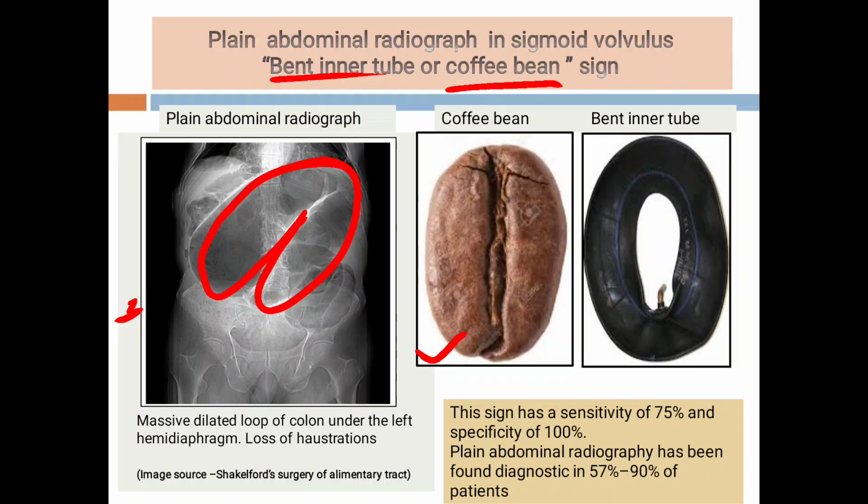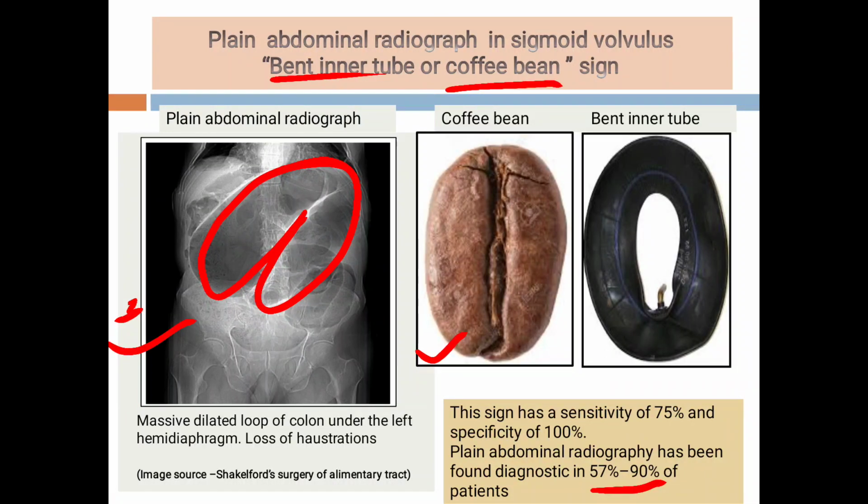This sign has a sensitivity of 75% and specificity of 100%. Plain abdominal radiograph is diagnostic in 57 to 90% of the patients. So in all patients, plain abdominal radiograph is not diagnostic. In 57 to 90% of the patients only, it is diagnostic.